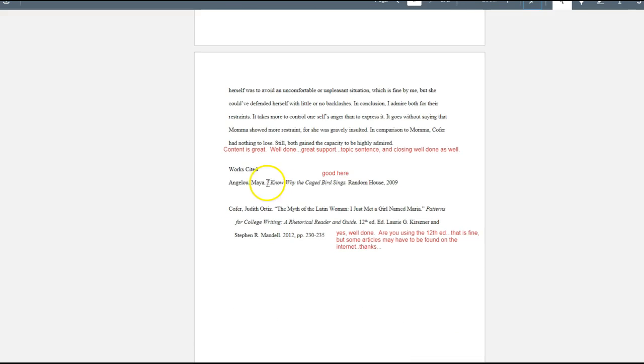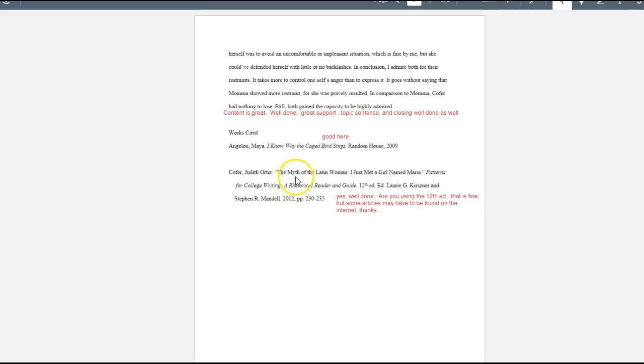So then when you go to the works cited is centered. Angelou, good. Book titles are in italics. Publisher and date that it was published, period. That's it. Nothing else. No print, no New York, nothing else is needed. Use the 8th edition.